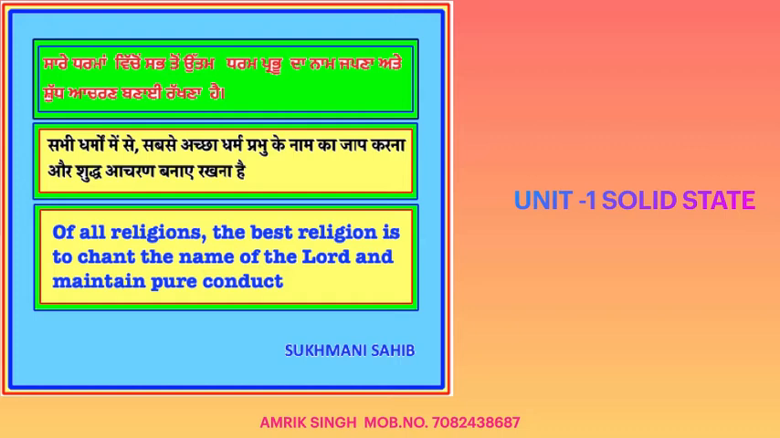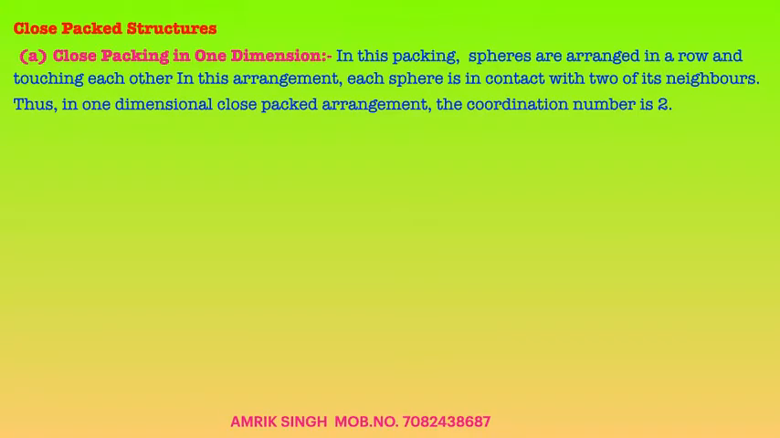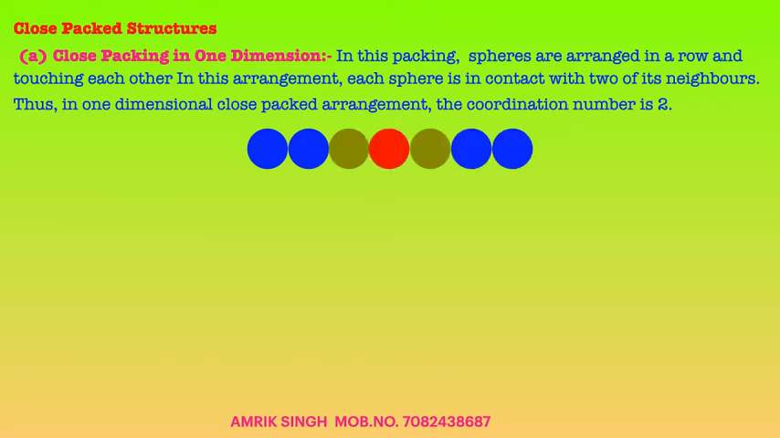Unit 1 Solid State, Lecture 3 by Amrik Singh. Dear students, today we are going to discuss the close packed structure. First of all, close packing in one dimension. In this packing, spheres are arranged in a row as shown below. One sphere touches two other spheres. Therefore, the coordination number of this packing is 2.